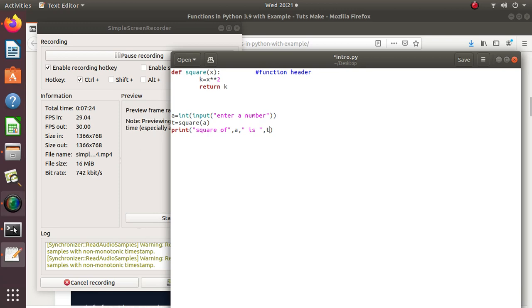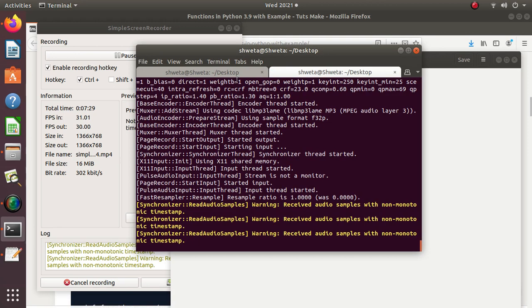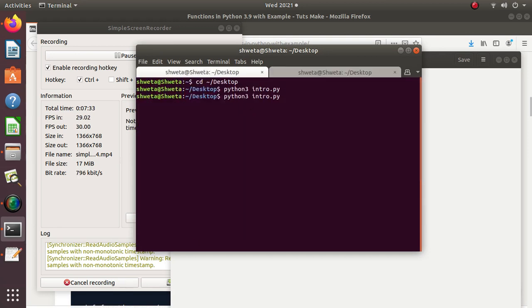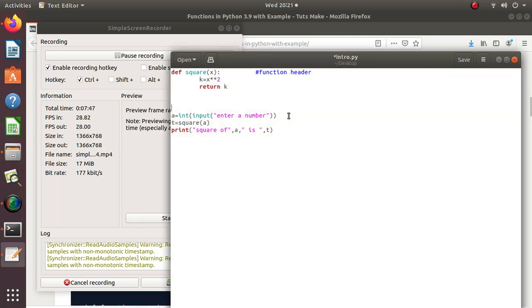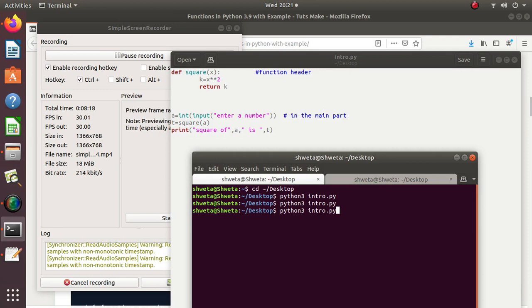So when I run this, it will ask for a number which I enter 5, then it will print square of 5 is 25.